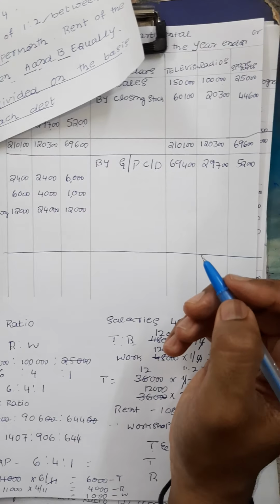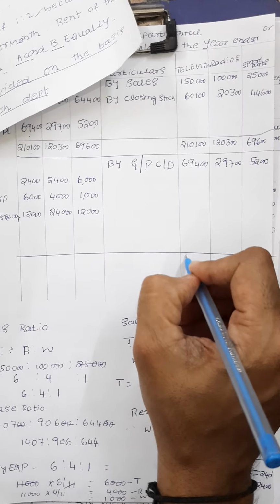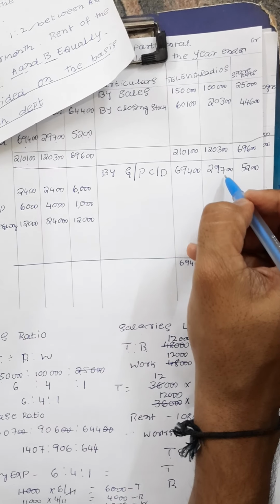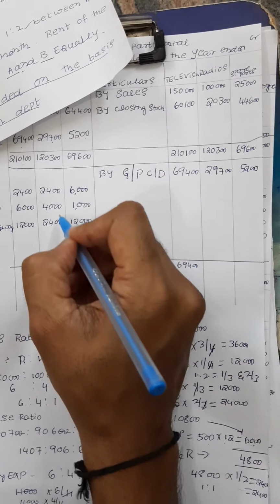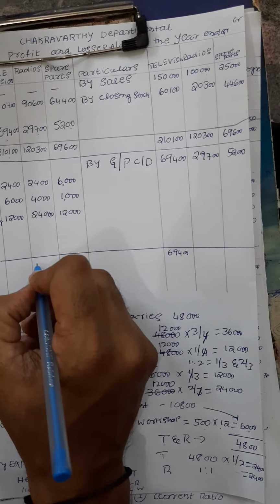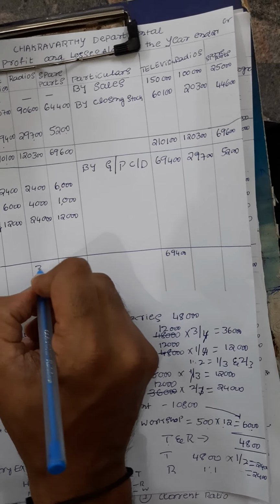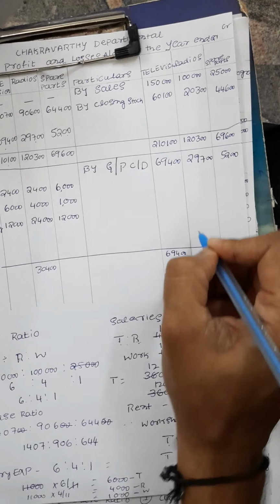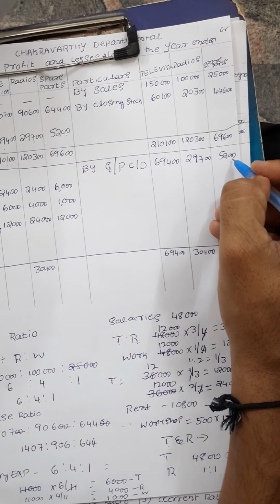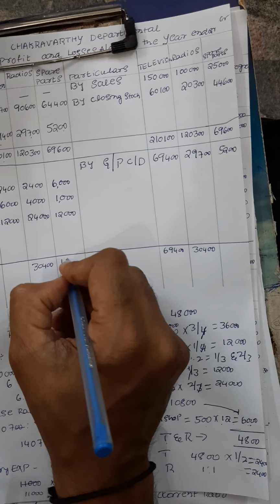So what is the net profit? We have to see the balances, which side is more. I think in television we got gross profit 69,400. Then here the expenses side is more. So that's why I'm going to take department B: 30,400. Then here only 5,200 gross profit balance is there. I think this side is more, 7,000 plus 12,000, it is 19,000.